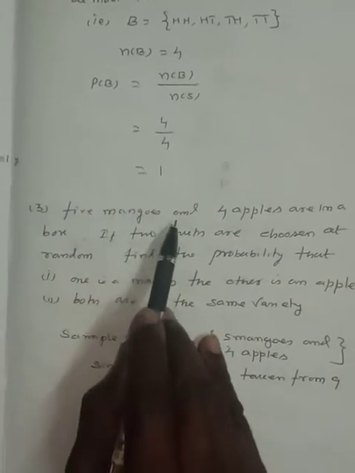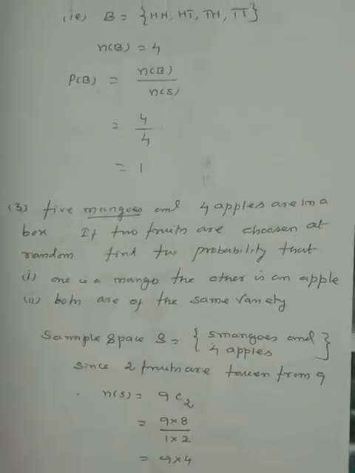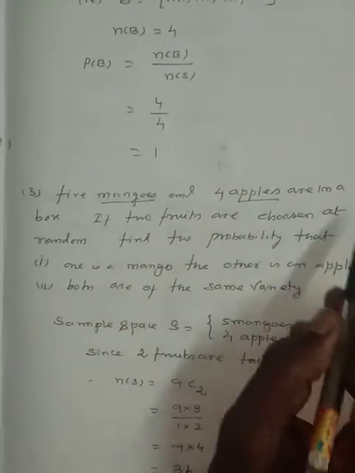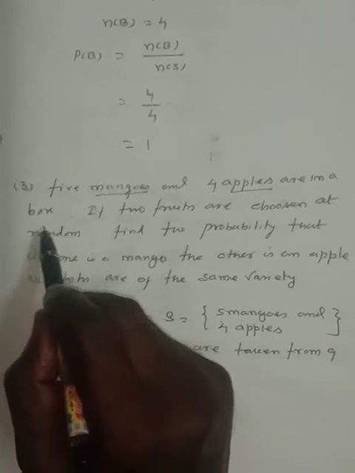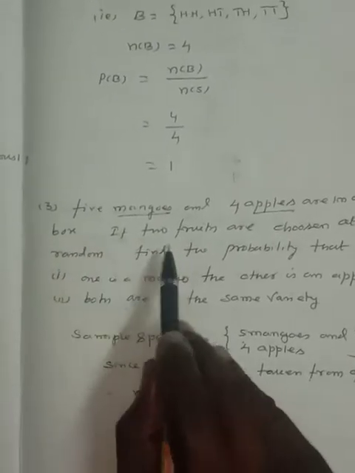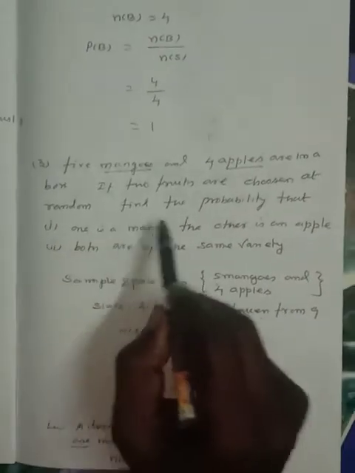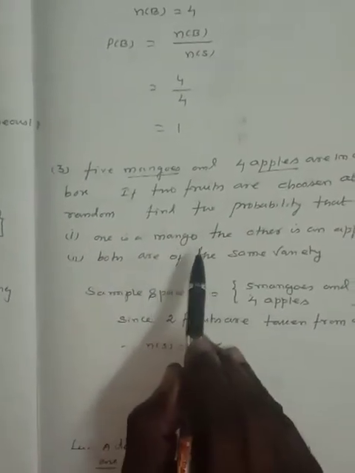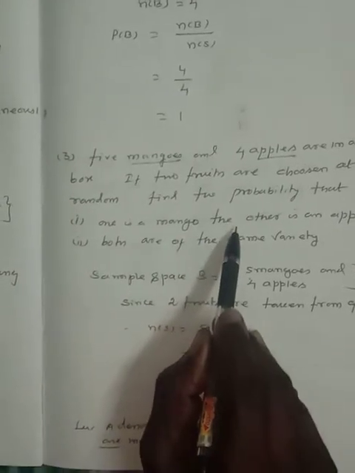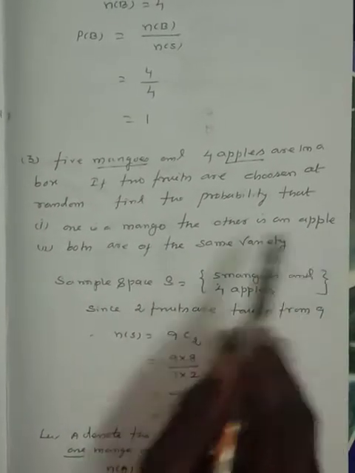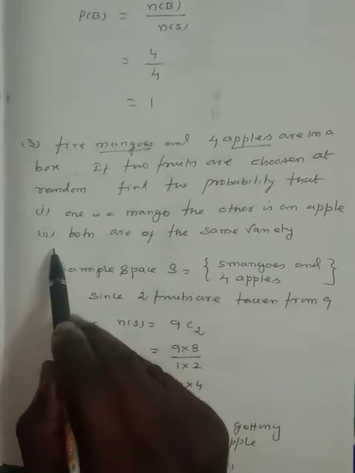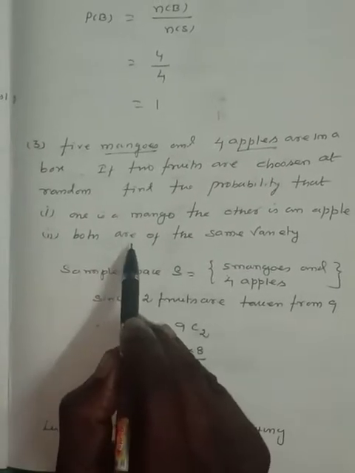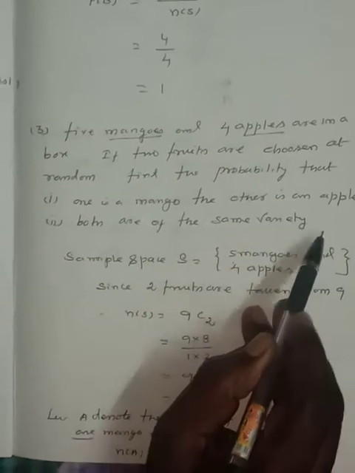Question number 3. 5 mangoes and 4 apples are in a box. If 2 fruits are chosen at random, find the probability that number 1, one is a mango and the other is an apple. Number 2, both of them are of the same variety.